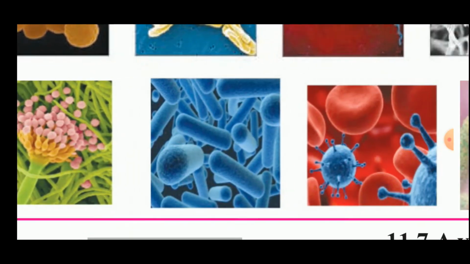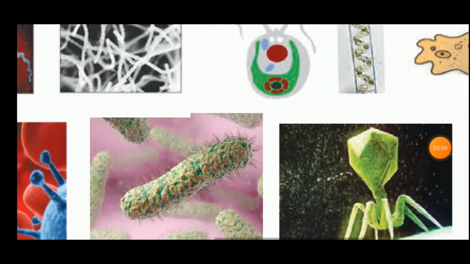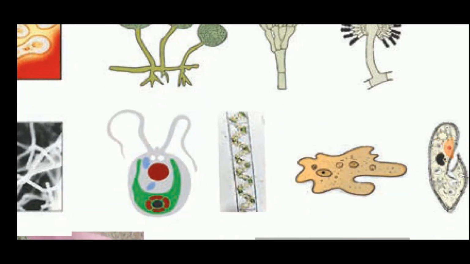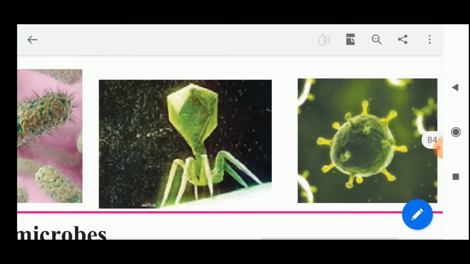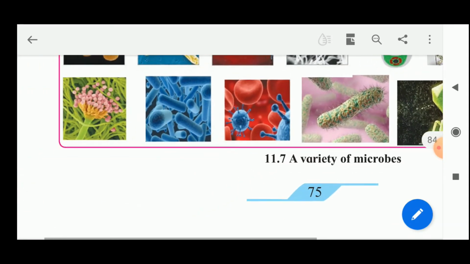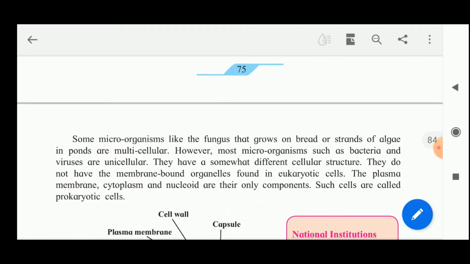Then here this is Spirogyra algae. Then this is amoeba. Then this one is a virus. This also is a virus, and the most common virus now which we talk about every day, this is the coronavirus. So the COVID-19 virus also is a virus.